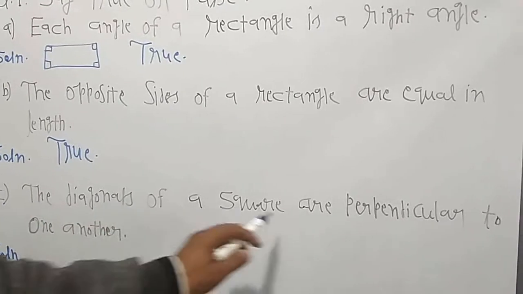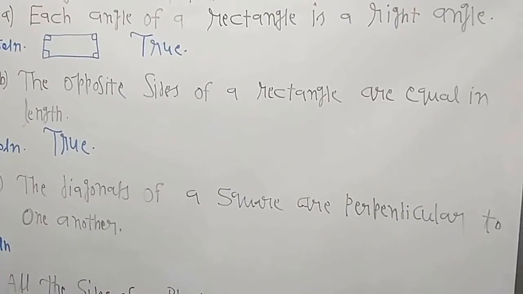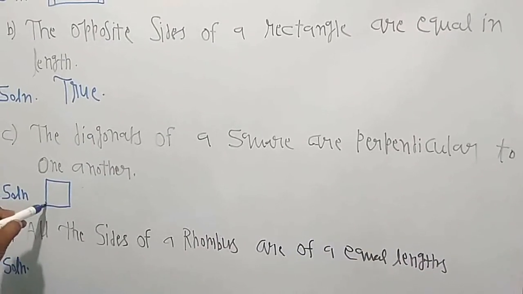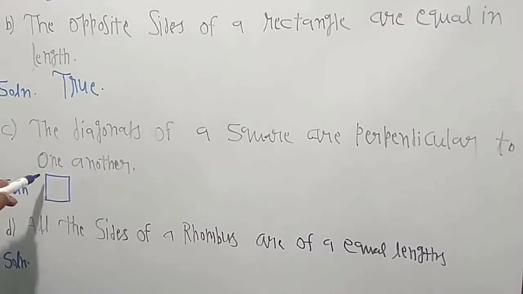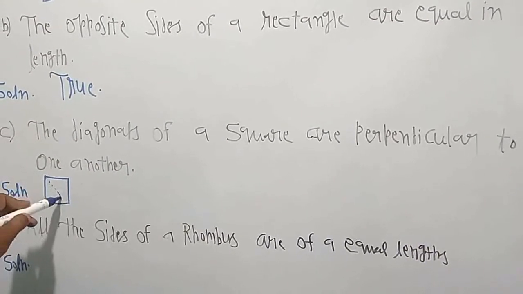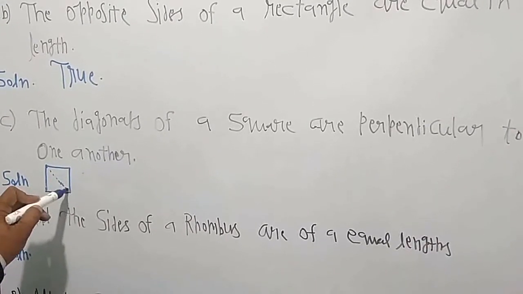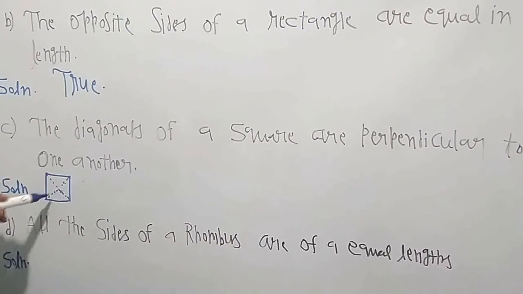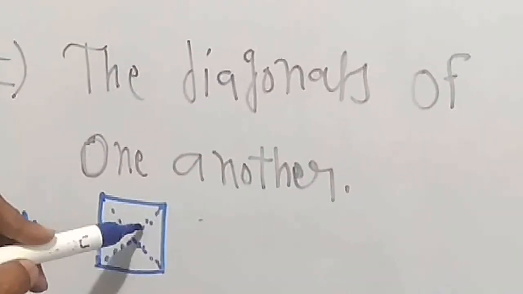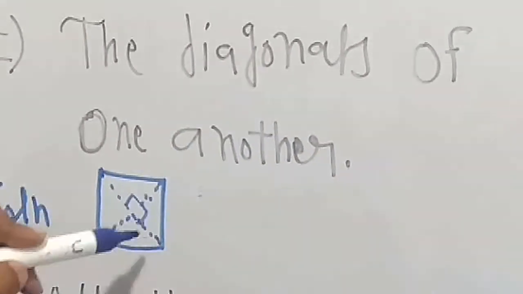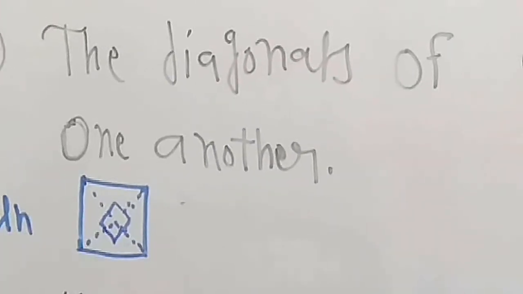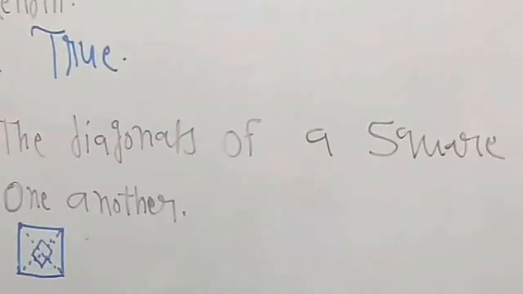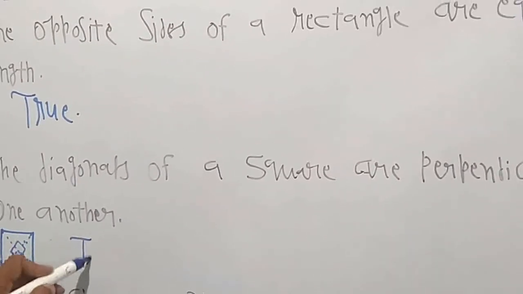The diagonals of a square are perpendicular to one another. So here we can draw one square. These are the diagonals. This is the first diagonal, this is the second diagonal, and it creates the 90 degree angle here. It is also 90 degrees, also 90 degrees, also 90 degrees. So we can say that these diagonals are perpendicular to each other because they are creating the angle of 90 degrees. So this is also a true statement.